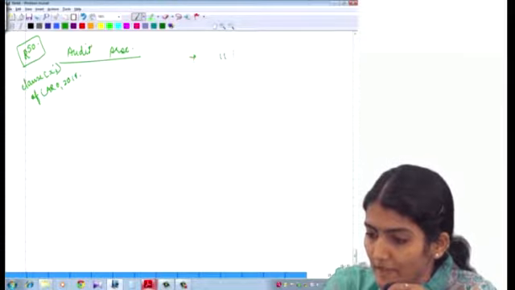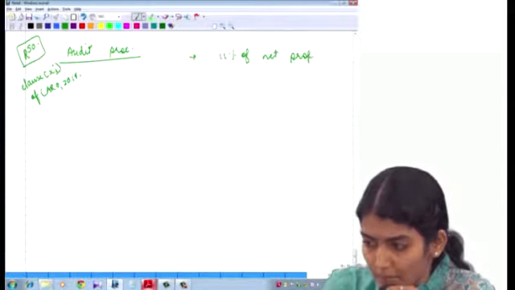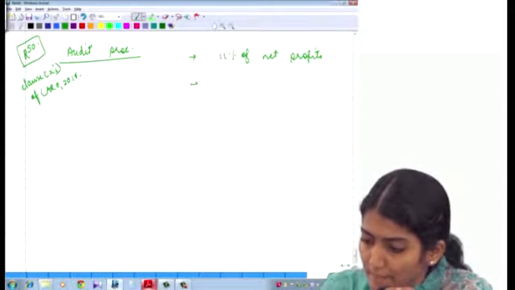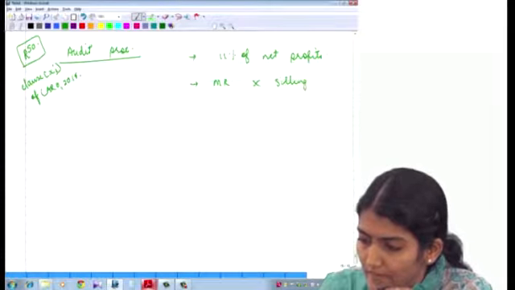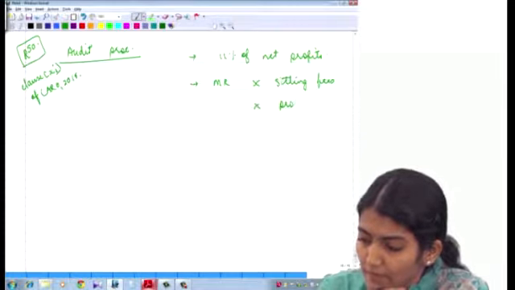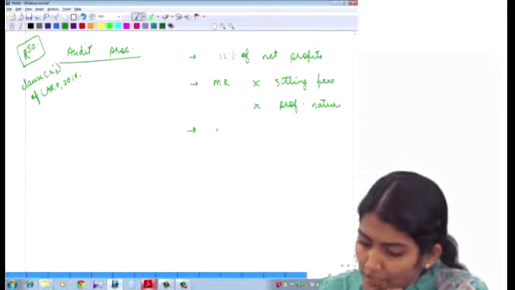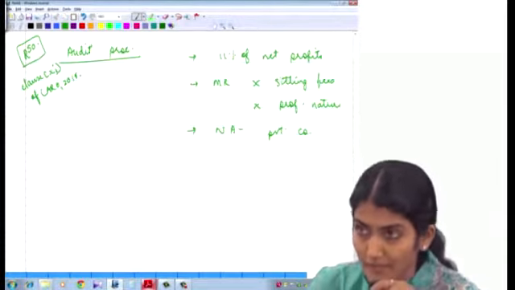So clause 11 and 11% of the net profits of the company. Then what does it say? Managerial remuneration will not include the sitting fees, and it will not include the fees for rendering services of a professional nature. Then managerial remuneration is not applicable to a private company.